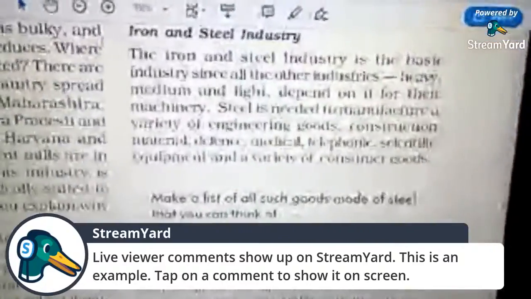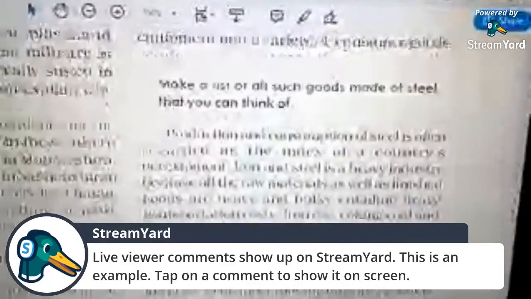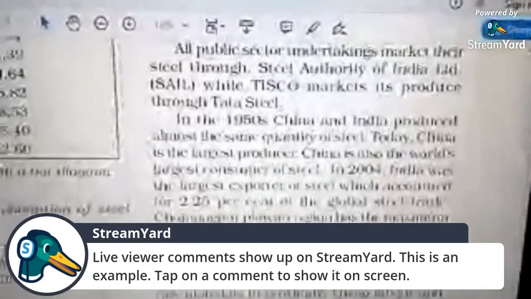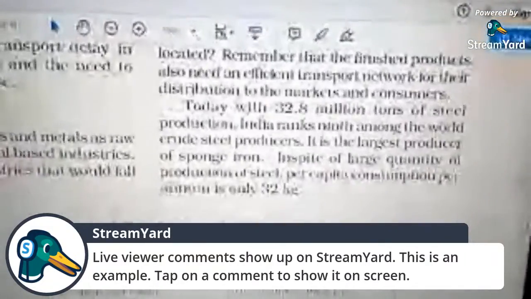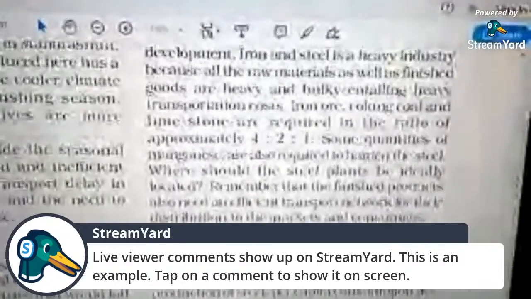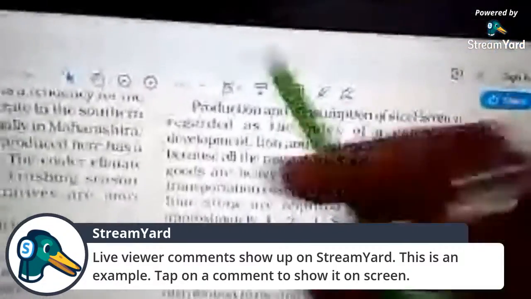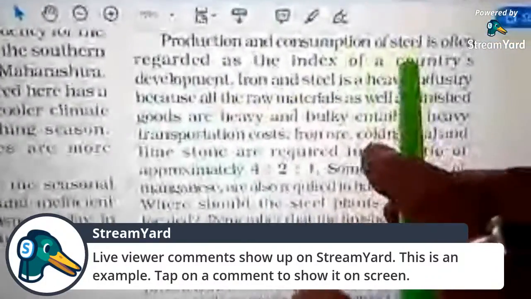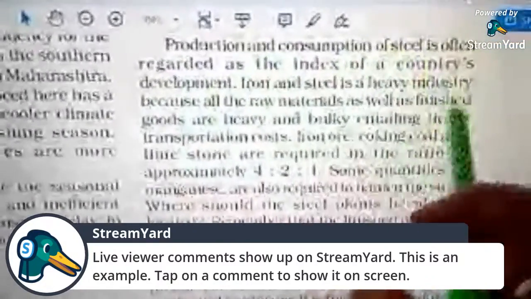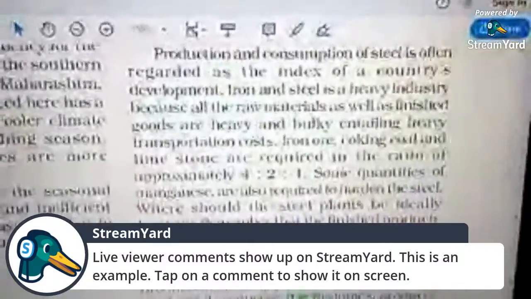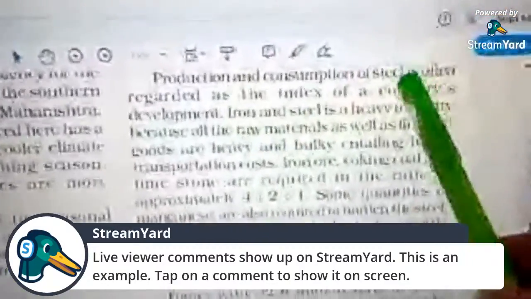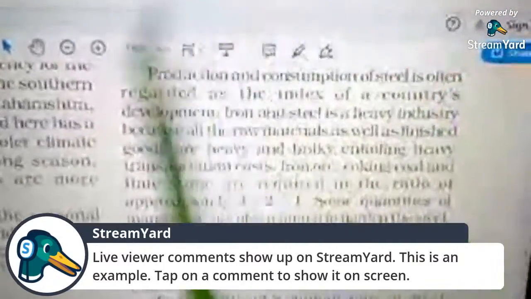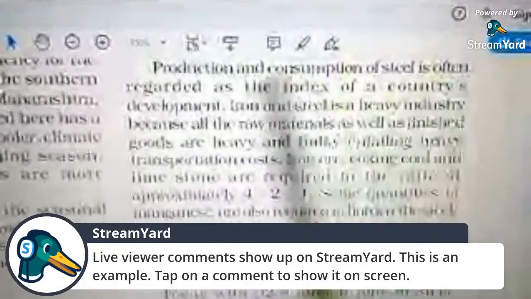Now we will discuss how we create steel, or what things are required to create steel. First of all, the iron and steel industry is regarded as the index of a country's development. Production and consumption of steel is often regarded as the index of a country's development. The more developed a country is, the more production and consumption of steel we can see.